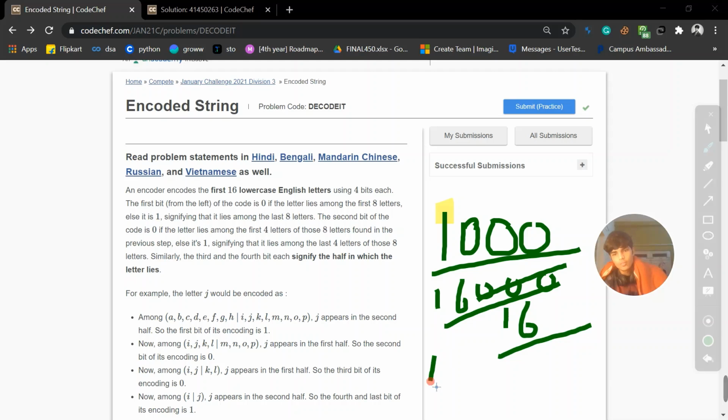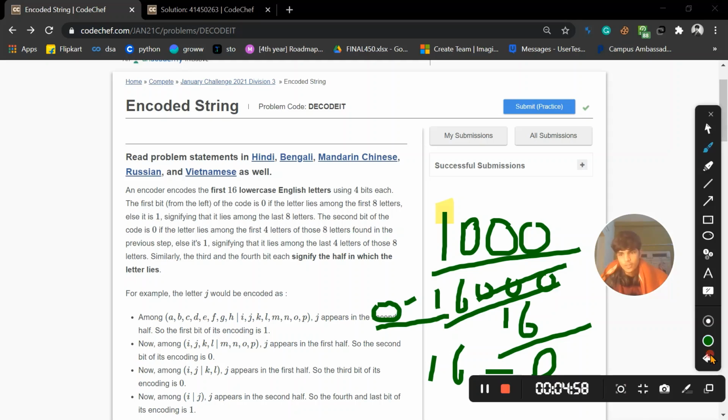Our list starts from 0, so at that position there is the character. So this is basically the method I applied. I went with strings, decoded those numbers into binary numbers, and I got the solution.